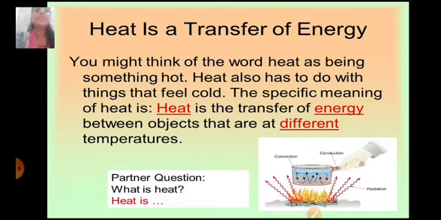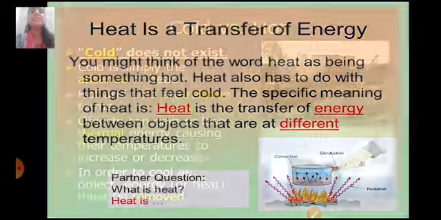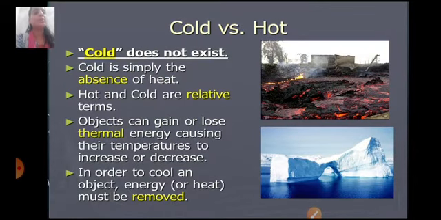Heat has nothing to do with the sensation of cold or hotness that we feel. So heat is nothing but the transfer of energy between objects that are at different temperatures. Two objects at different temperatures, so there will be a transfer of energy from the hotter object to the colder object, and this transfer of energy is known as heat.